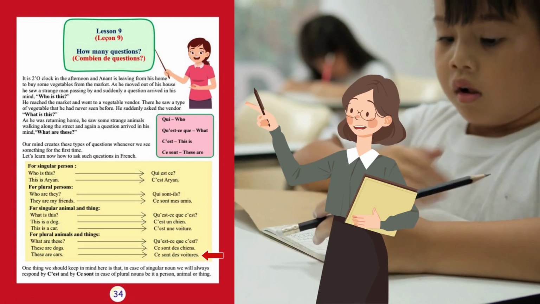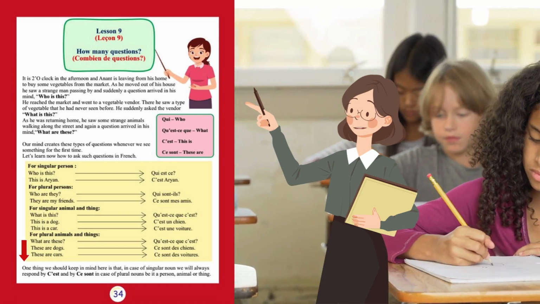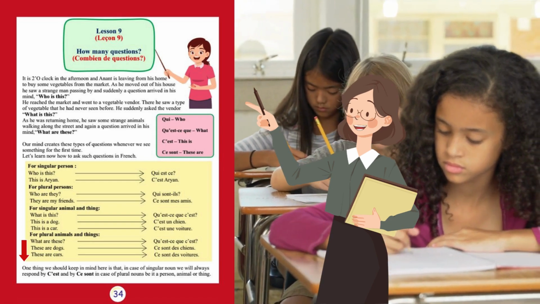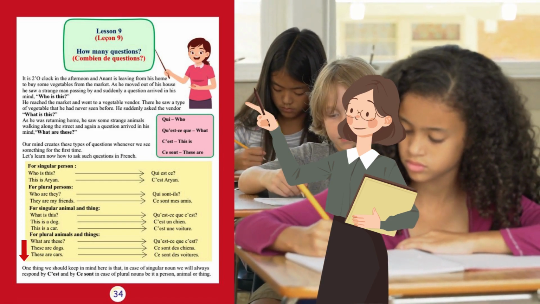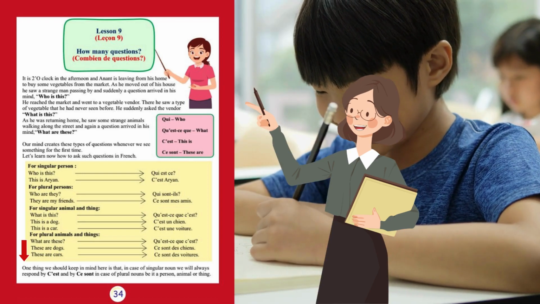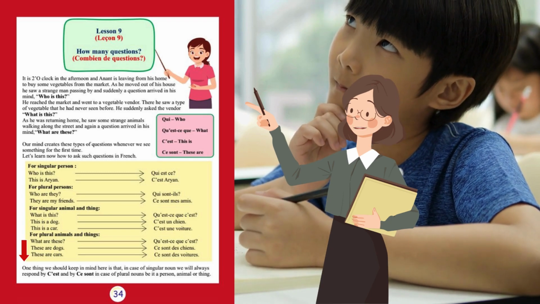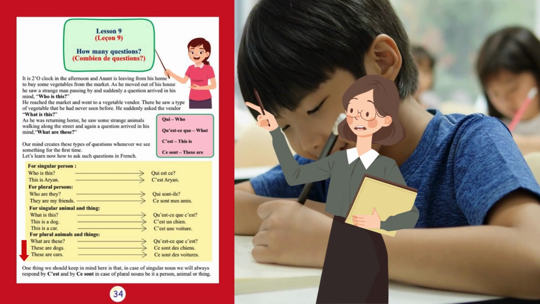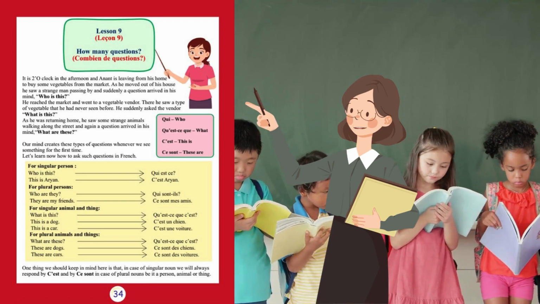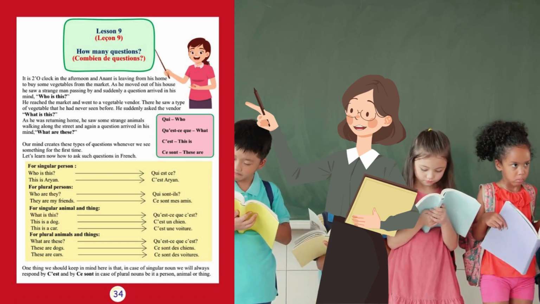But one thing we should keep in mind here is that, in case of singular noun we will always respond by C'est, which means it is or this is. And in case of plural nouns, be it a person, animal or thing, we will always respond by Ce sont, which means these are. I hope you all have understood how to frame questions and their responses in French.